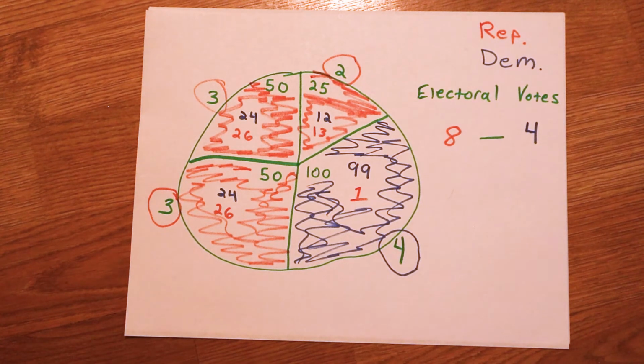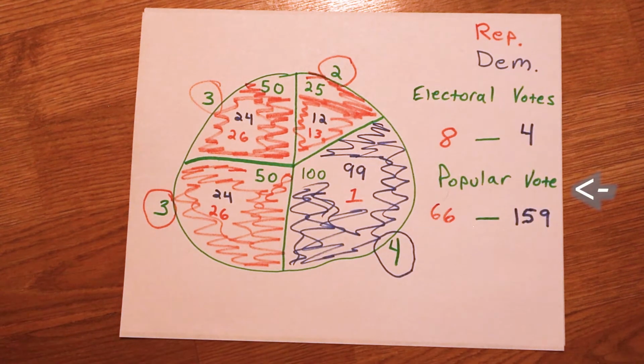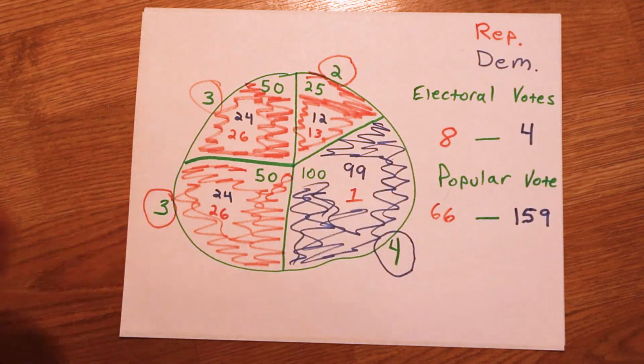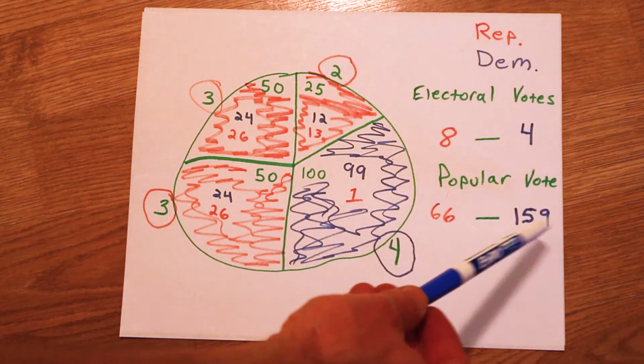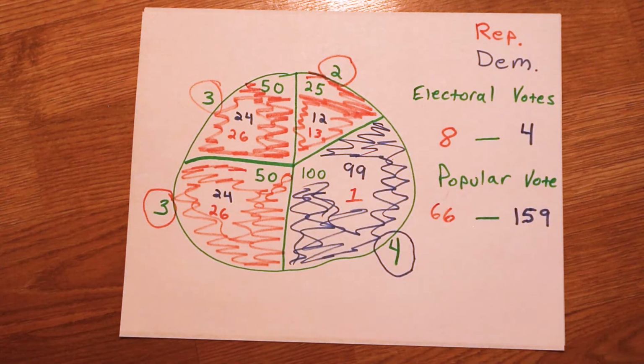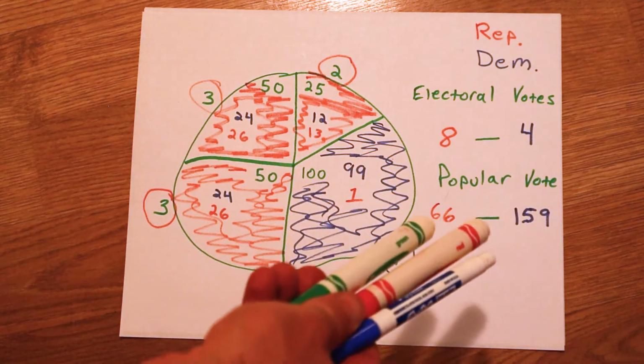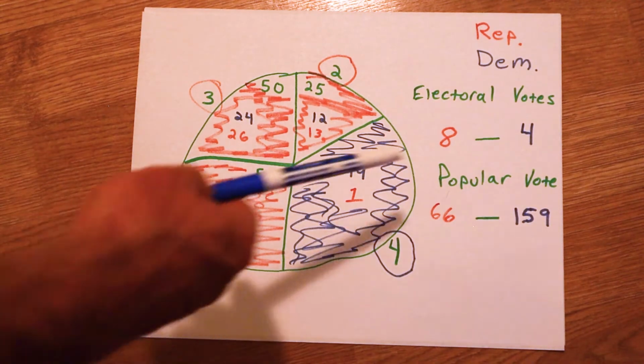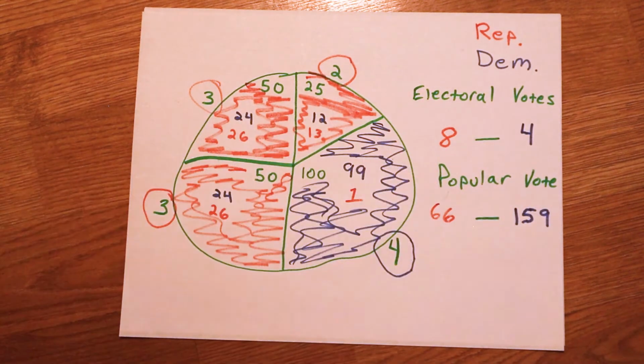Now let's look at the popular vote. So with the popular vote added up, you can see that the Republicans got 66 votes and the Democrats got 159 votes. But the popular vote in the Electoral College doesn't matter. It matters how many states you win and how much value those states have. So that was a very simplified version of the Electoral College, but I hope that gives you an idea of how it works.